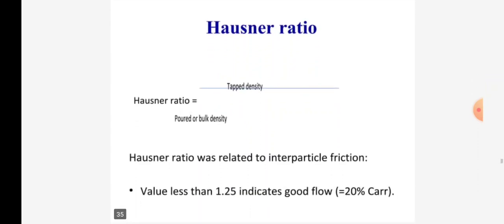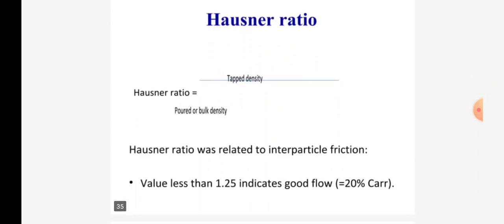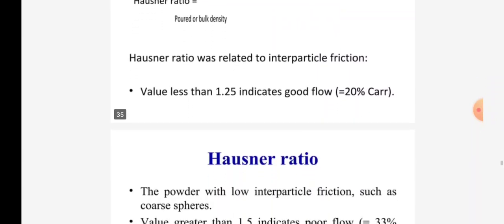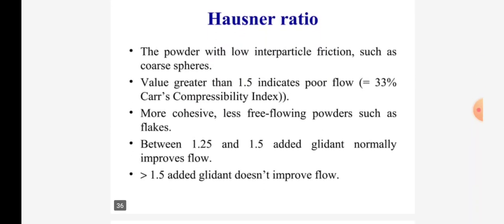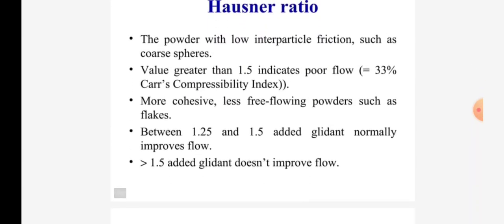Hausner's ratio. The formula of Hausner's ratio is equal to tap density upon poured or bulk density. Hausner's ratio is related to interparticle friction. A value less than 1.25 indicates good flow, equal to 20% Carr's index, for powder with low interparticle friction such as coarse spheres.